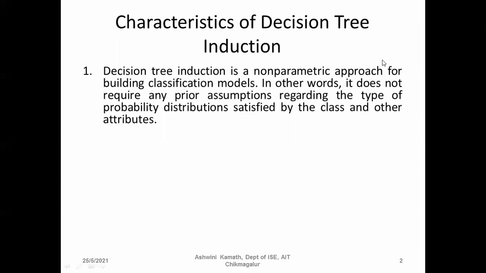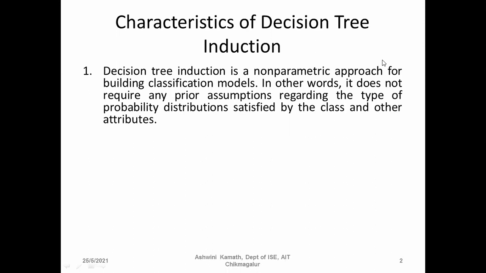First characteristic: decision tree induction is a non-parametric approach for building classification models. In other words, it does not require any prior assumption regarding the type of probability distribution satisfied by the class and other attributes. So here we need not have any prior assumption for constructing the decision tree. It is a non-parametric approach for classifying the models.